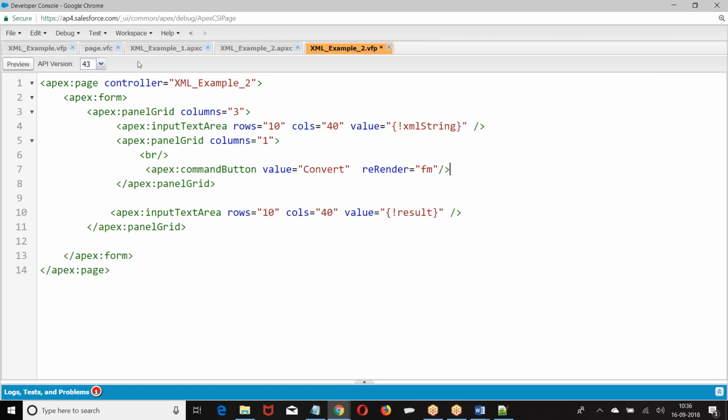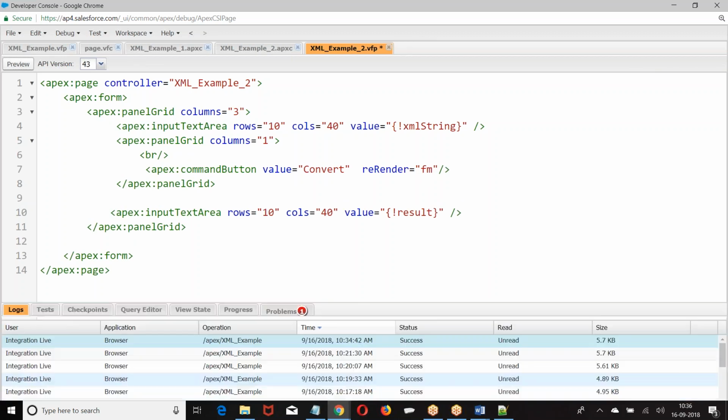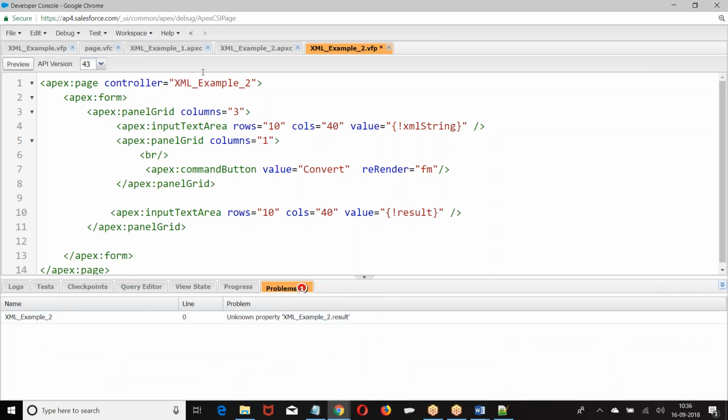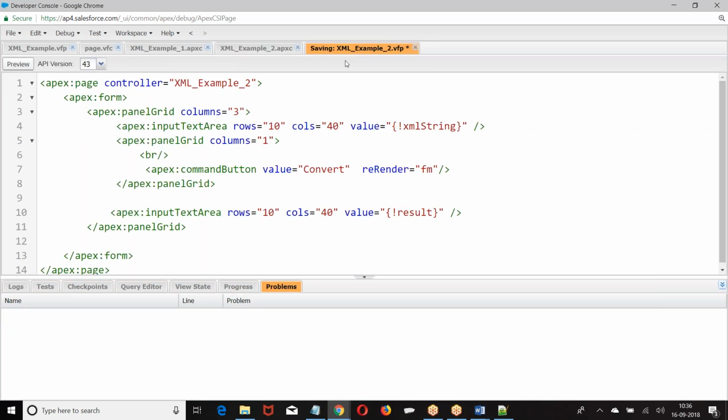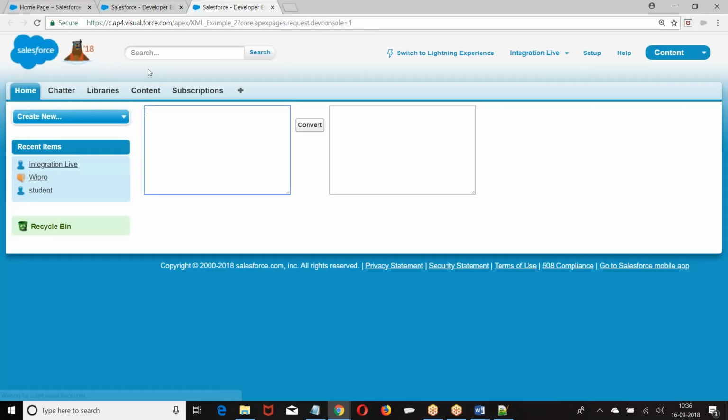Okay, so let us look at the basic structure. What was the bug here? Result I have not defined, so public string. So this is the basic structure I have defined. I want to create some XML string here.